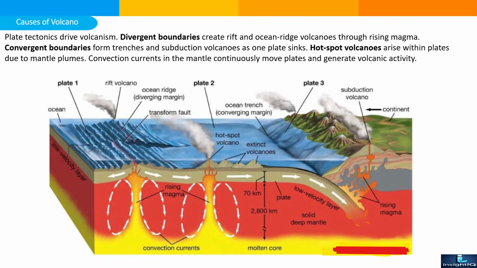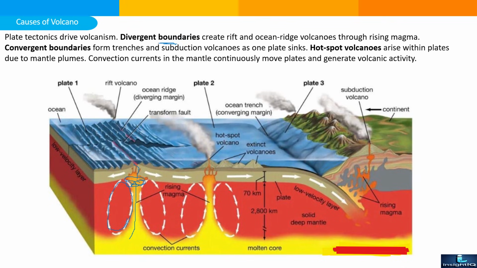In this image, the different kinds of landforms shown on top of the Earth's surface are because of the multiple activities undergoing beneath the Earth's surface. As we discussed, heat is coming from the core to the mantle and the mantle to the core. It will circulate. So during the circulation, the heat is coming from bottom to top, and it will melt down whatever comes in between. So it will form magma, and magma will finally come out outside. So plate tectonics drive the volcanism.